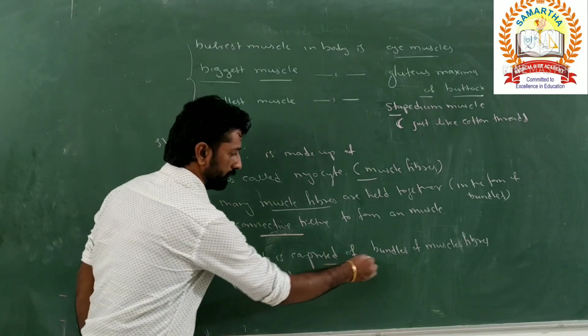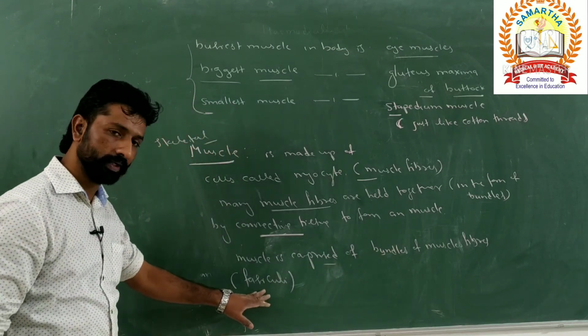So the muscle is comprised of bundles of muscle fibers, called fasciculi.